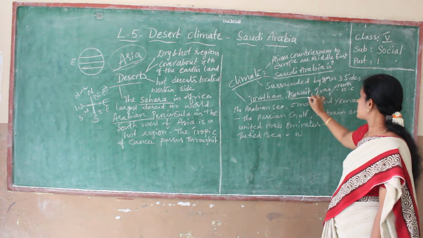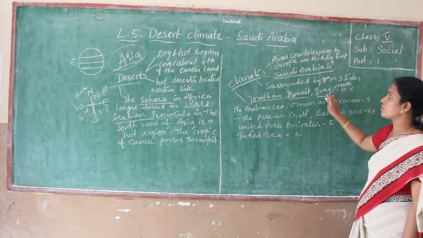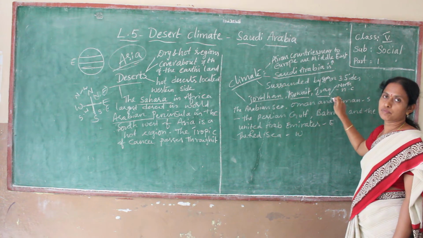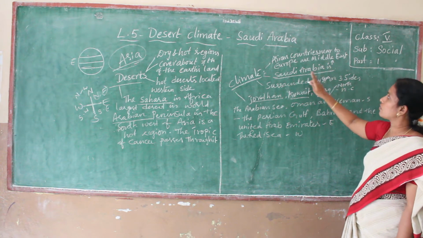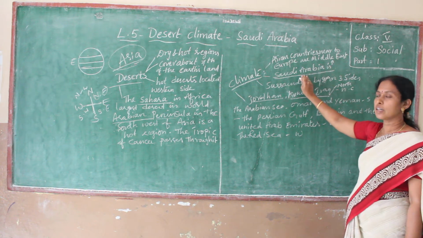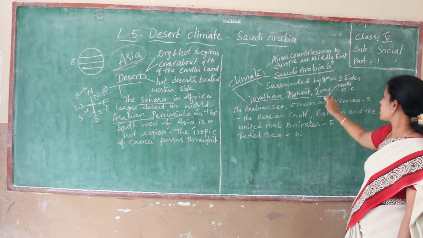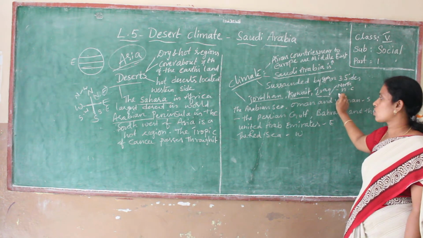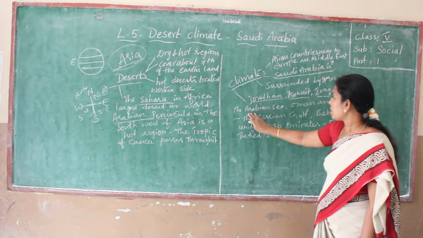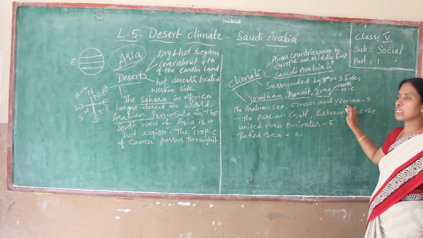So this Saudi Arabia has neighboring countries. Jordan, Kuwait, Iraq. These are neighboring countries on the north side.